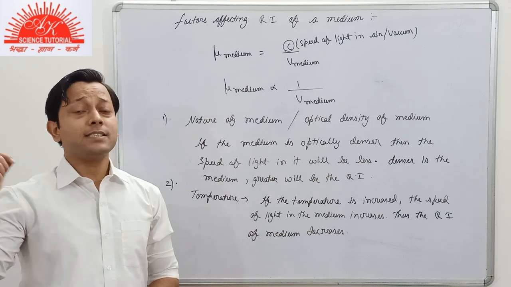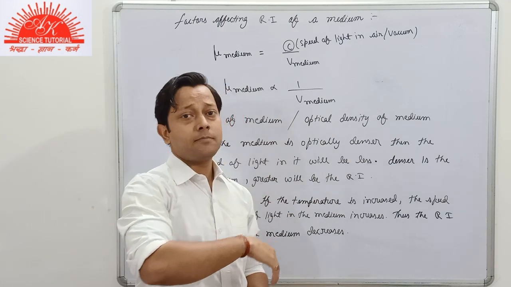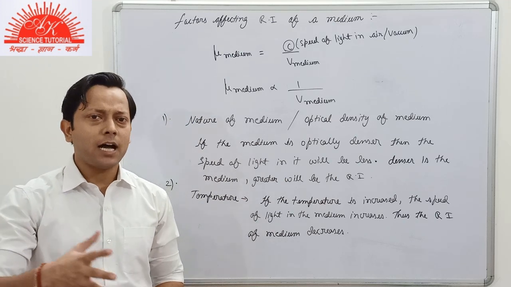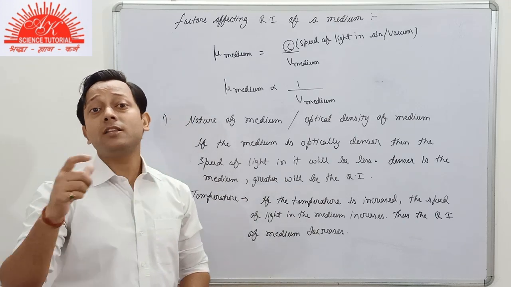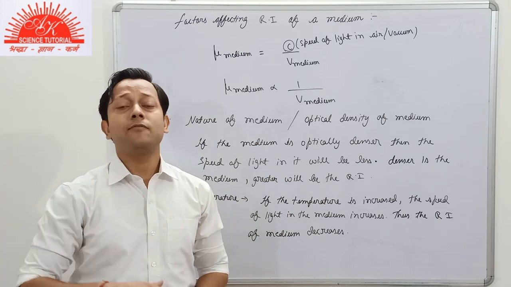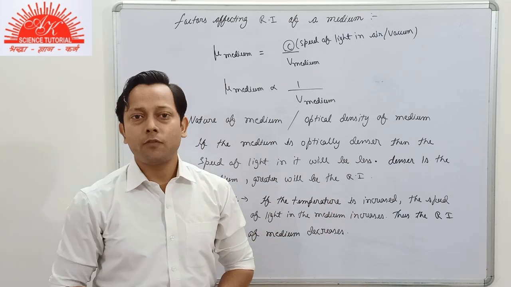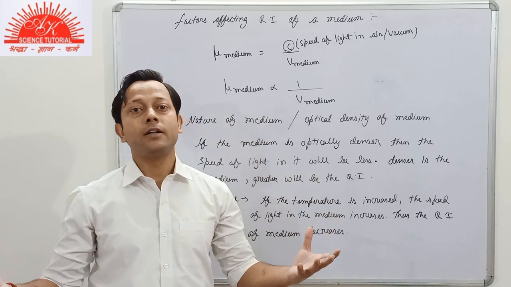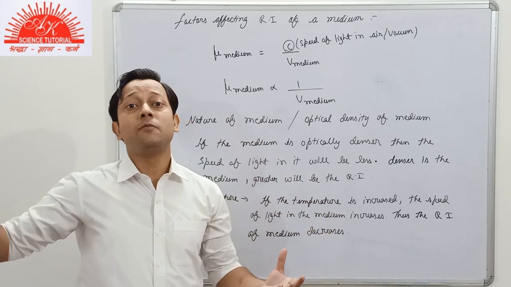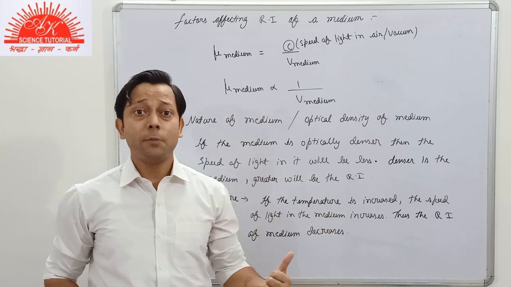But as soon as these colors of light enter any transparent medium, glass or water, then all the colors of light have different wavelengths. We take the example of 2 colors of light, violet and red. Red will have the maximum wavelength and violet will have the minimum wavelength.